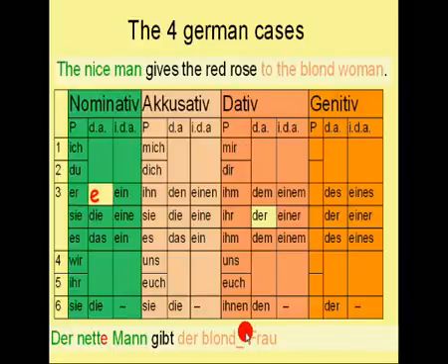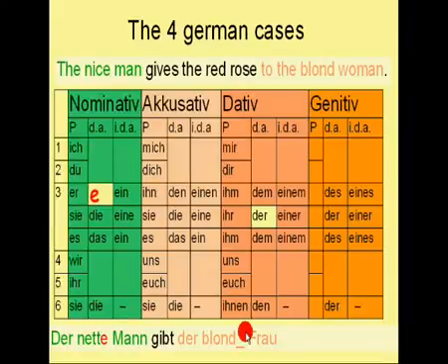Now, as you can see here, the ending is missing again. So we need to add the ending. Do you remember the ending for this definite article? It was "en". So let's add it to the adjective. Now the sentence reads: "Der nette Mann gibt der blonden Frau."